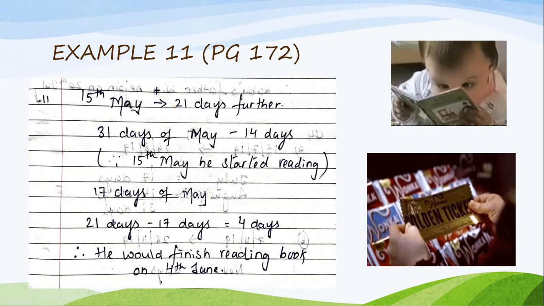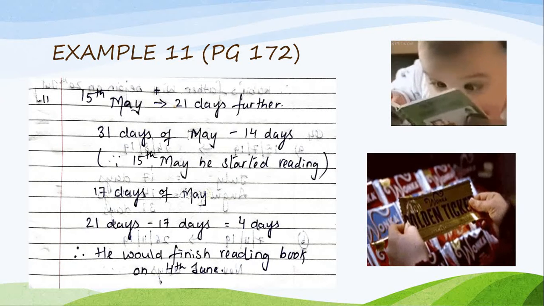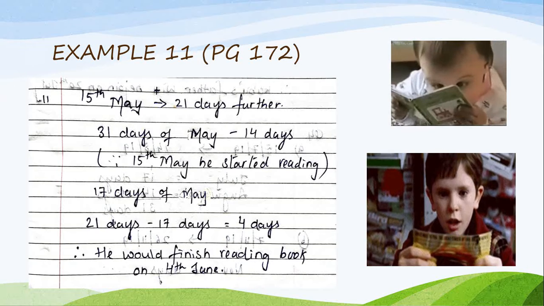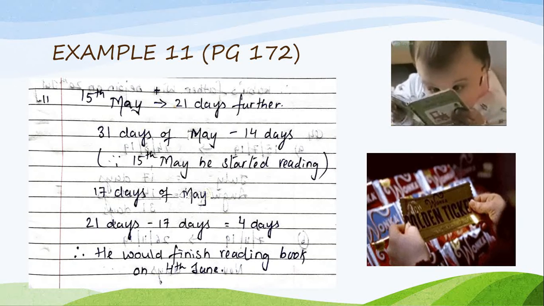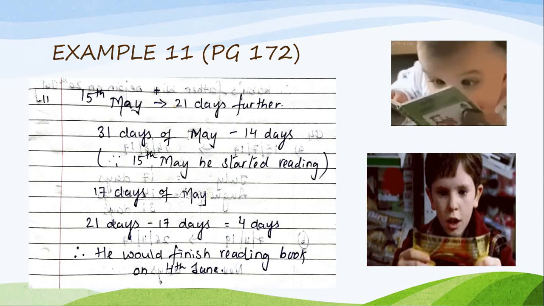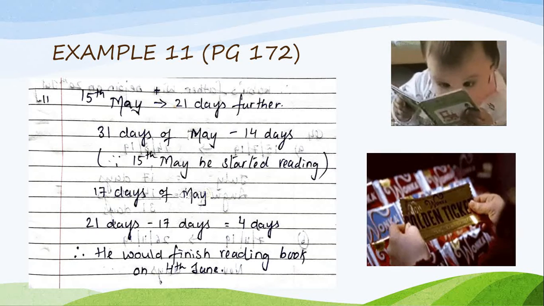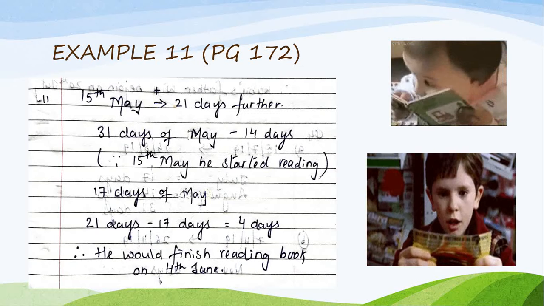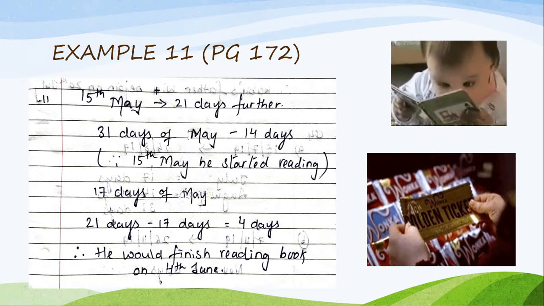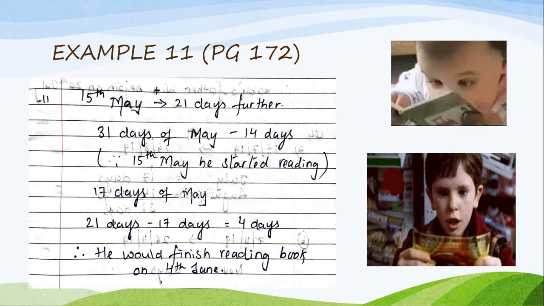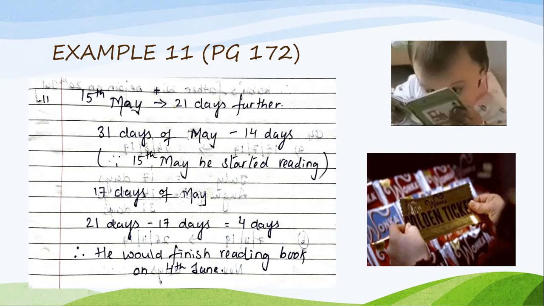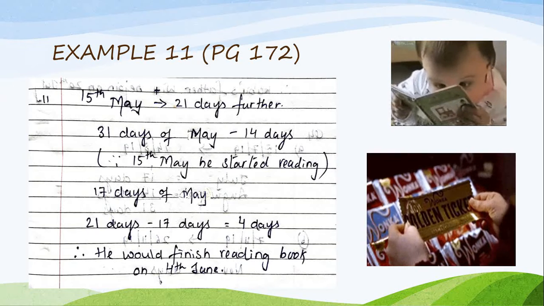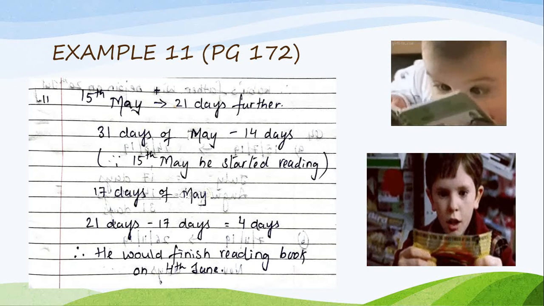There are 31 days in the month of May, minus 14, because I am considering from 15th. He started reading from 15th, so 1 to 14 May I have to minus. Therefore, May will have 17 days, if you count from 15th till 31st May.